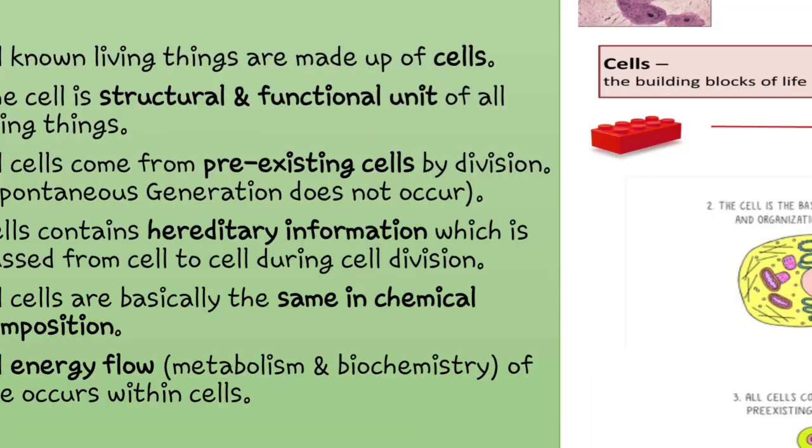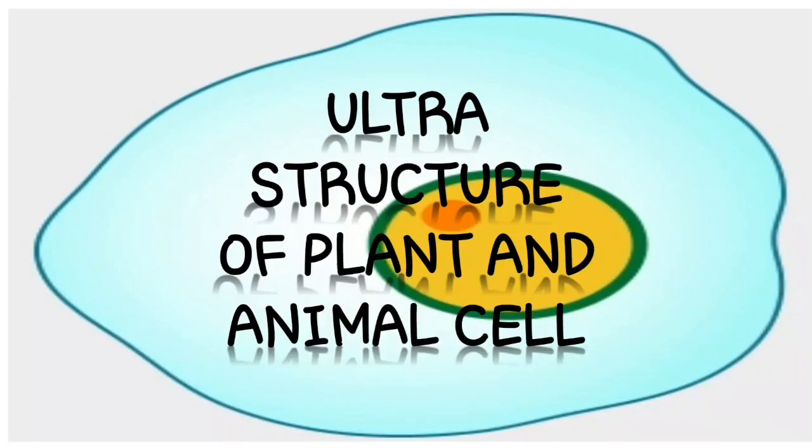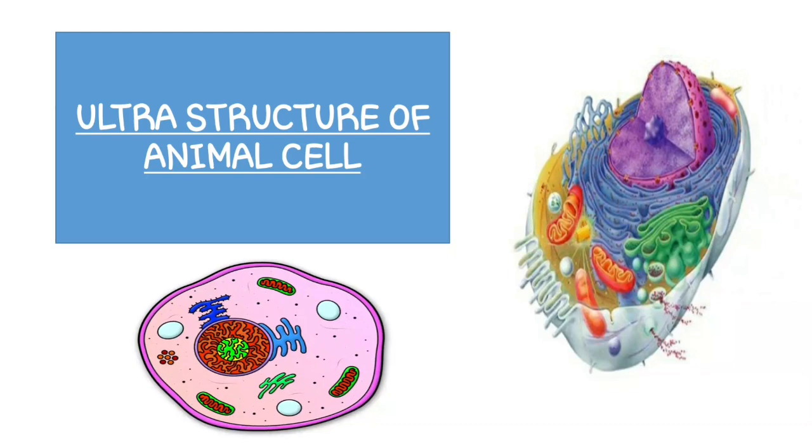Okay, so as you know that cell, it is a most powerful thing that we have in our body, because of which we are surviving. Now let's have a look at ultrastructure of plant and animal cell. So to begin with, we'll start with ultrastructure of animal cell.